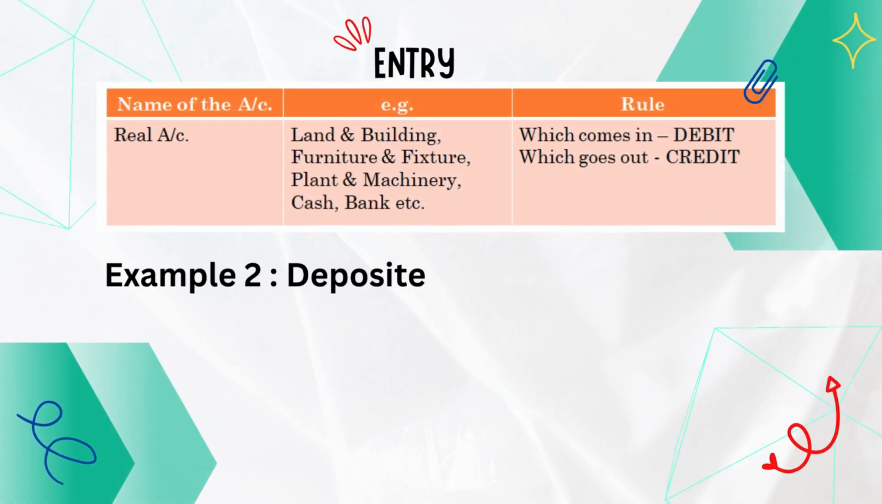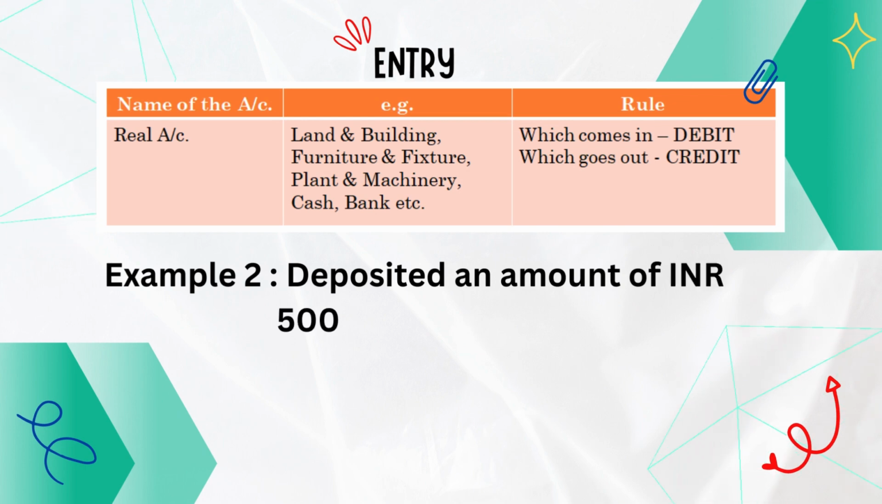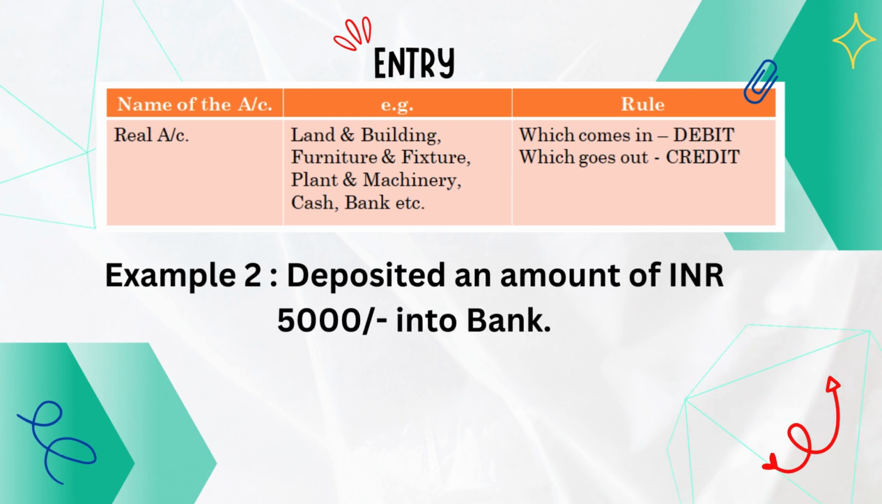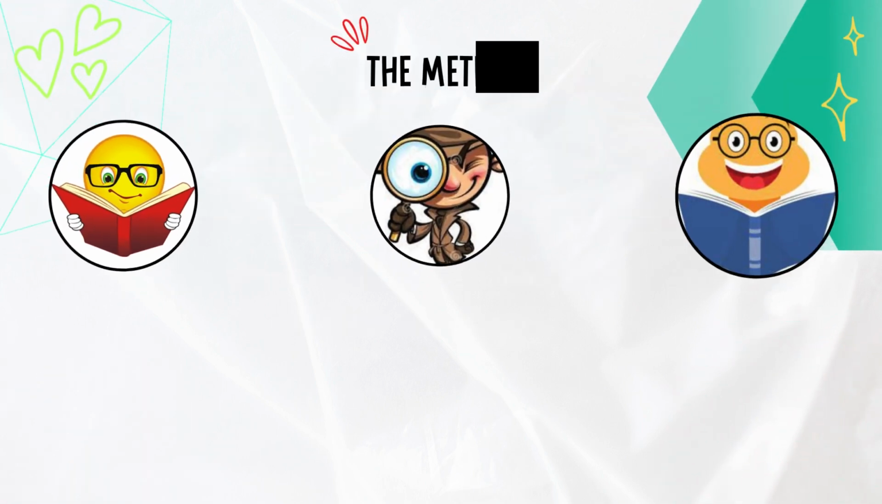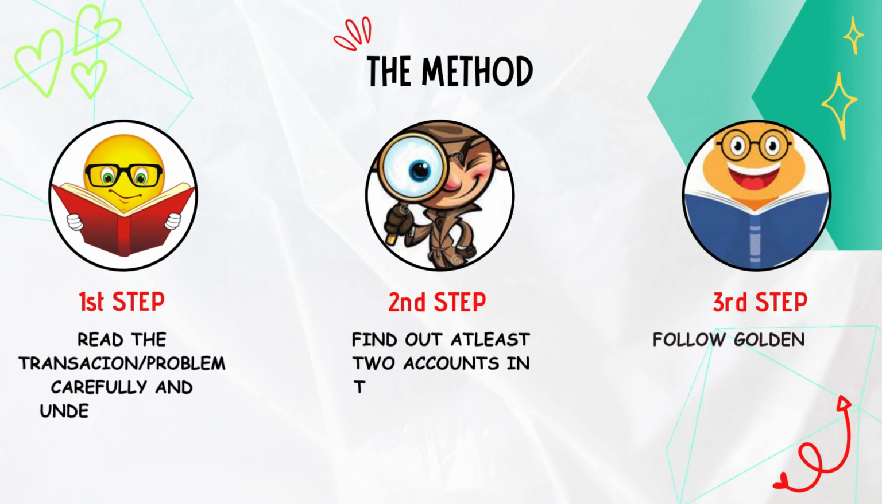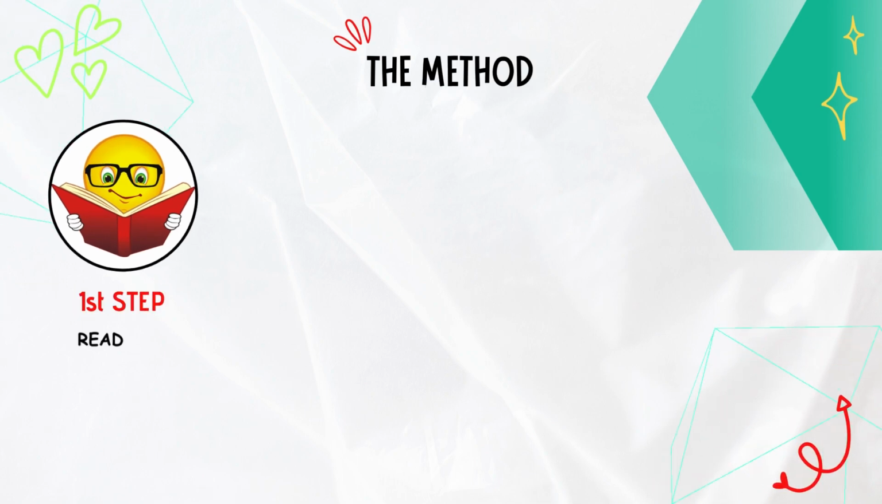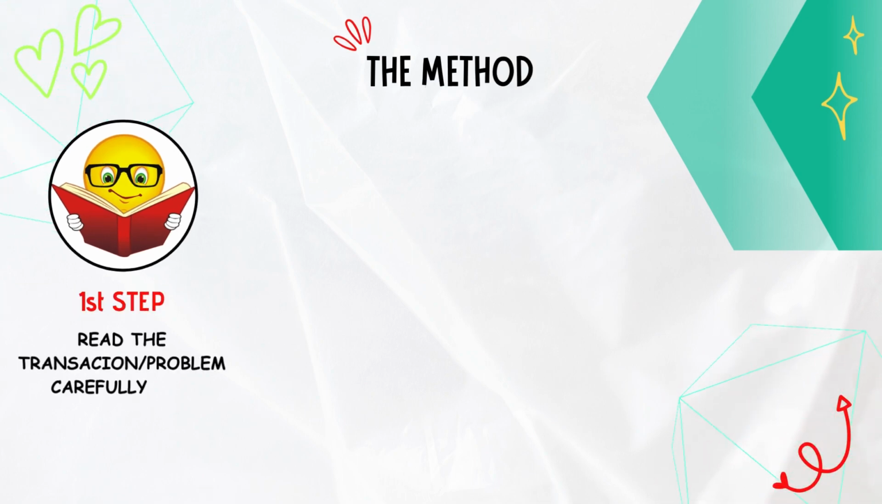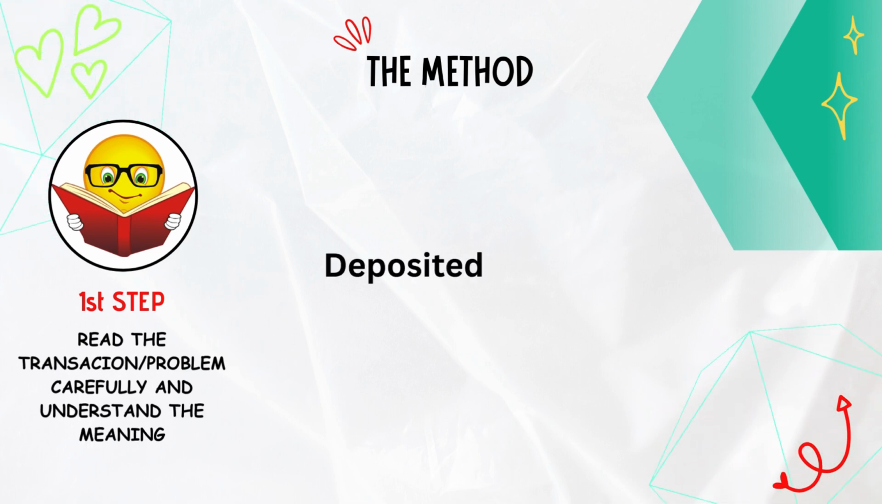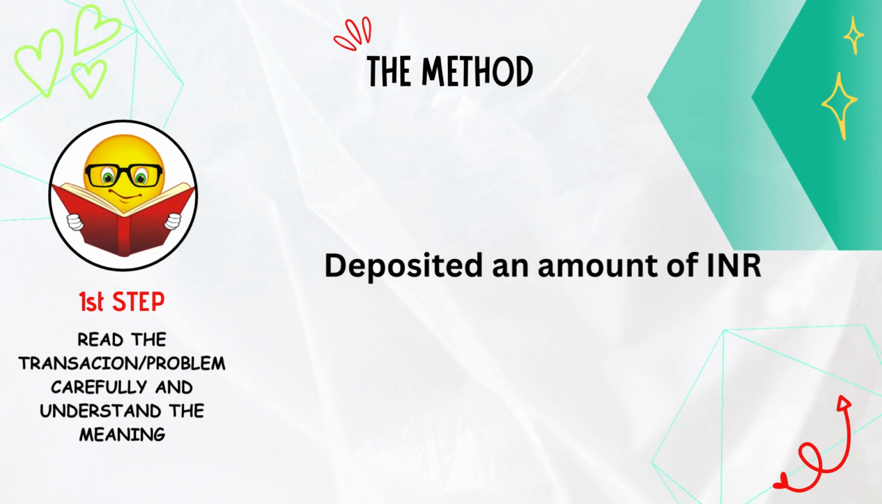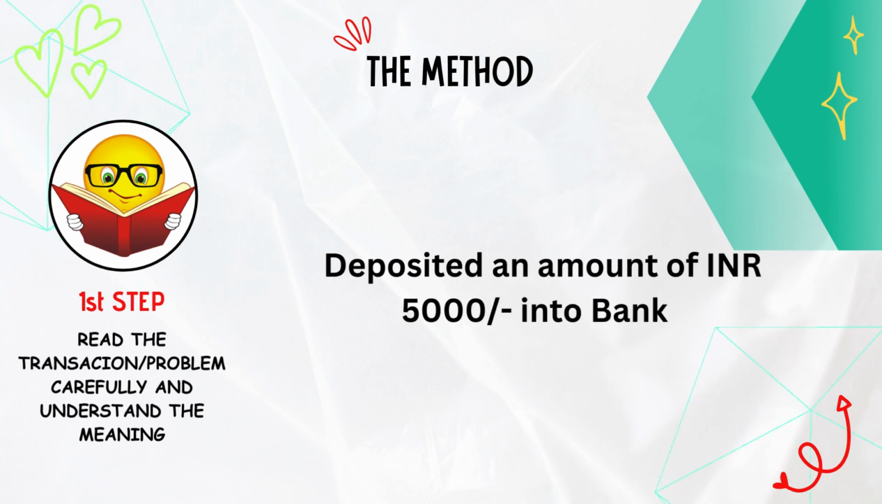Now let's pass an entry. Deposited an amount of rupees 5,000 into bank. Now we shall follow the same 3-step method. Step 1. Read the transaction or problem carefully and understand the meaning. So here the problem is deposited an amount of rupees 5,000 into bank. Means we have deposited 5,000 rupees into bank.